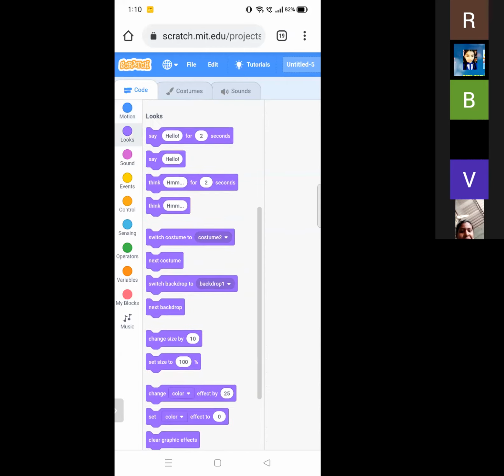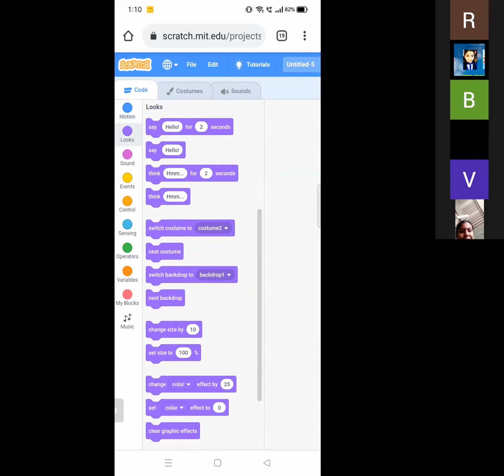Now looks blocks. Looks blocks are color coded purple and are used to control a sprite's appearance. The block displays a speech bubble with a specified text for the sprite that appears on the screen for the specified amount of seconds. The block changes its sprite costume to a specified one.